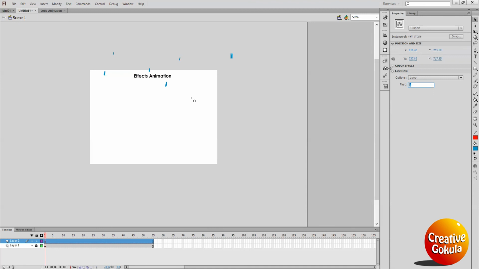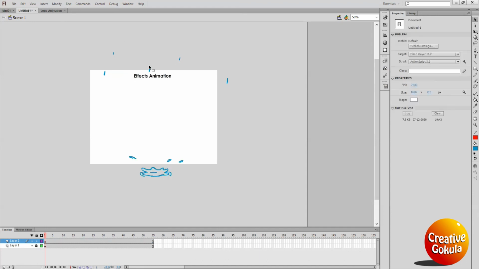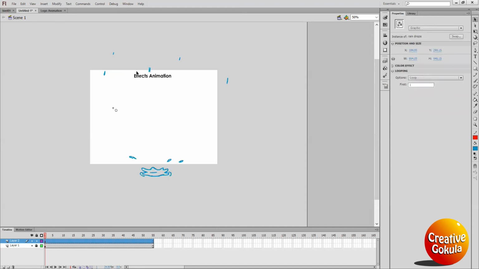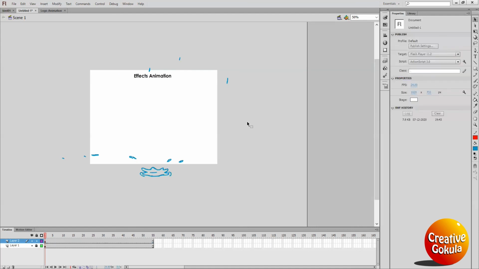One maybe the sixth frame will start, another one first is okay, this one 20, just change the numbers randomly, 30, and this one 42.